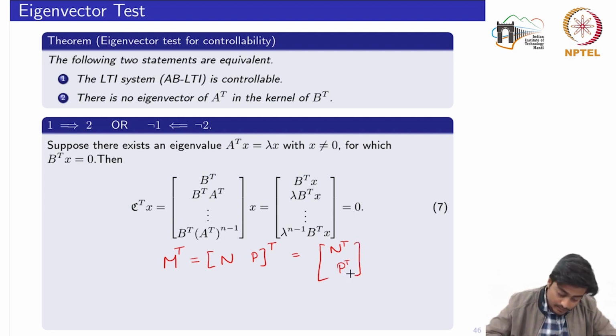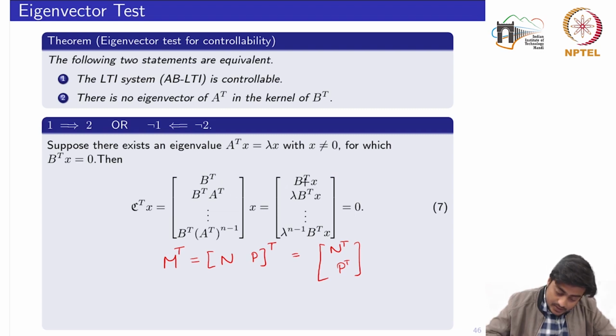This is the same property I have used here, because we are taking the transpose of the controllability matrix, and it would become B transpose, A transpose up to B transpose into A transpose to the power n minus 1, into X. Now I have taken this X inside these block matrices.